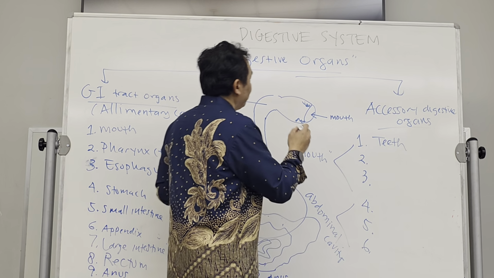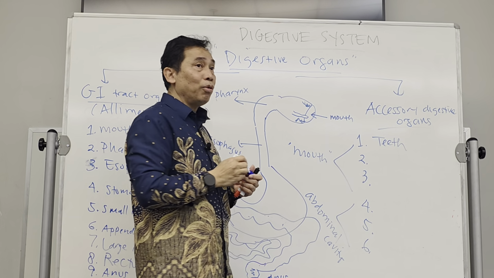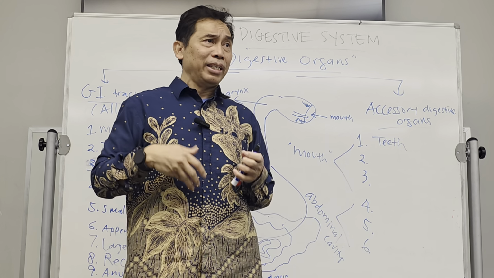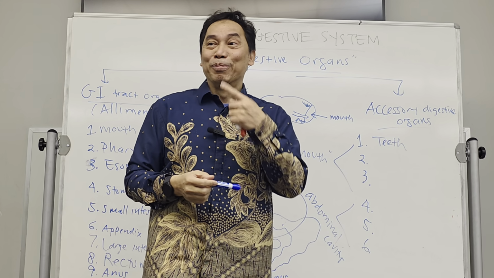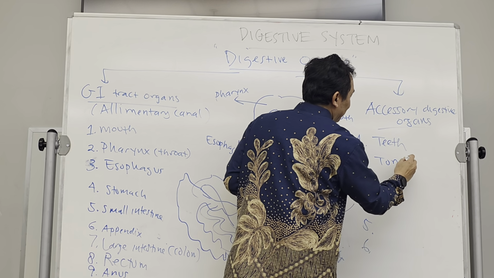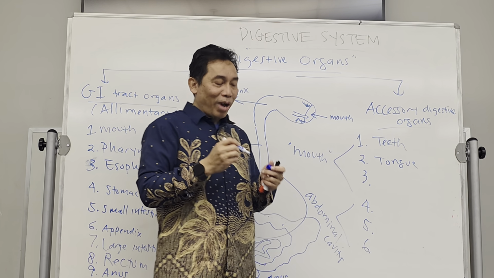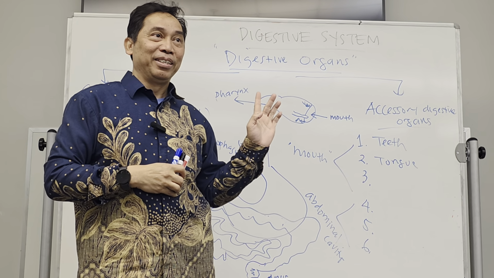The second one, here, is used for moving the food when you're digesting it in the mouth. You can also use it for talking. Where you move. What is that? Tongue. How many tongues do we have? One is enough. One tongue.